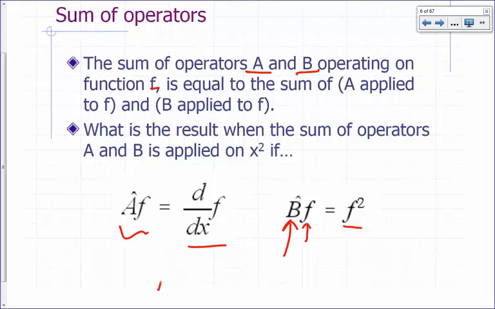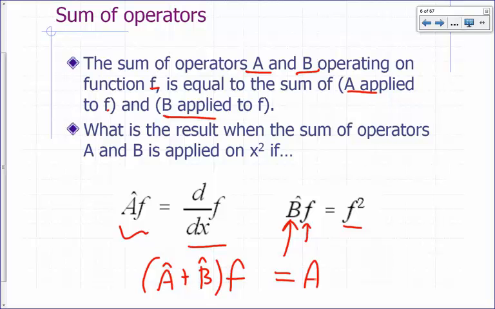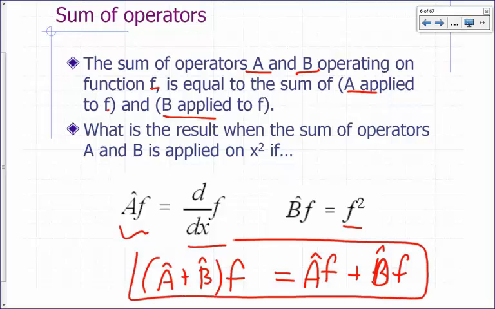So what would happen if I were to add operator A plus operator B and apply that on f? The net result is you just get the sum of A applied on f and B applied on f. So by definition, (A hat + B hat) f = A hat f + B hat f. That's the definition of a sum of two operators.